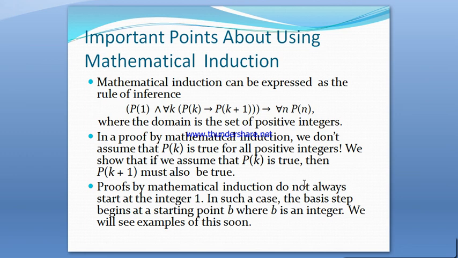In a proof by mathematical induction, we don't assume that P of k is true for all positive integers. We show that if we assume that P of k is true, then P of k plus 1 must also be true. Proofs by mathematical induction do not always start at the integer 1. In such a case, the basis step begins at a starting point b, where b is an integer, as we can see in the examples later.